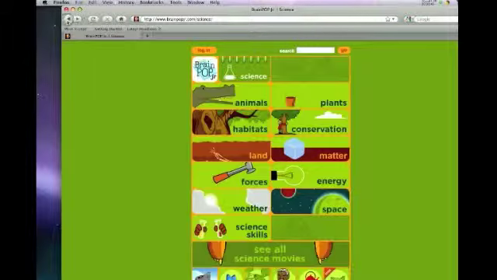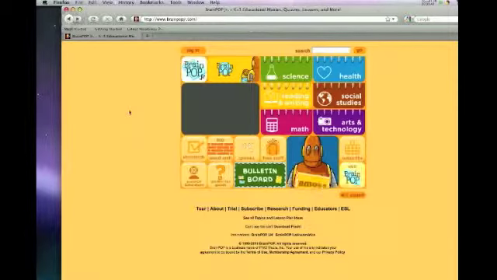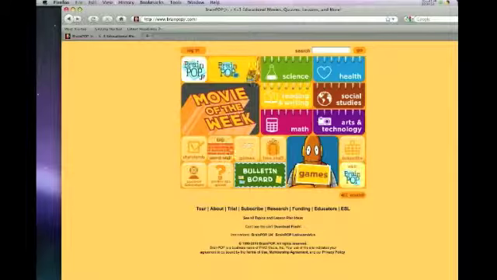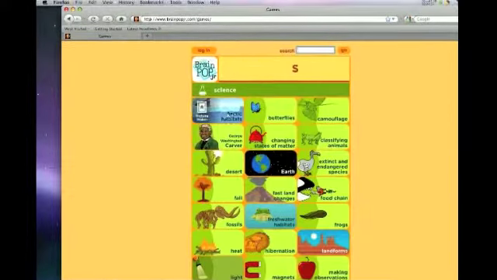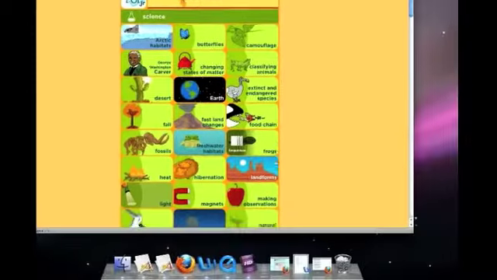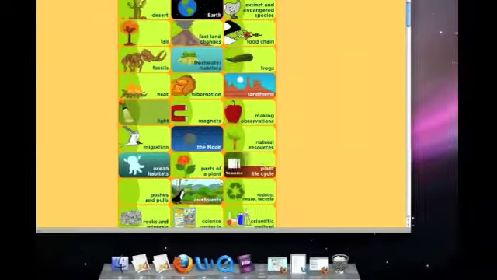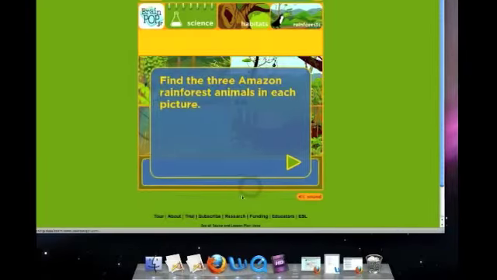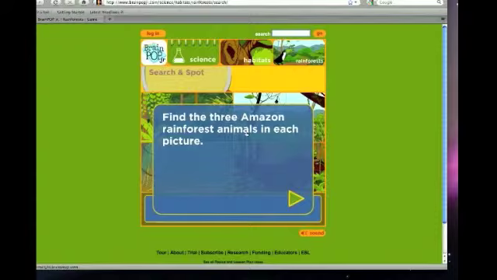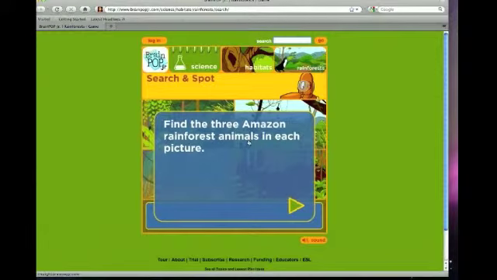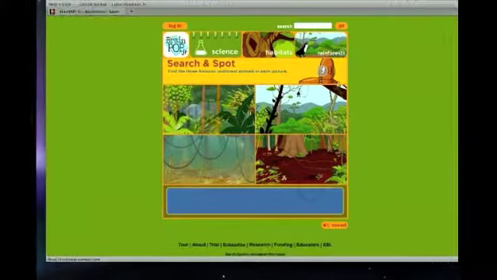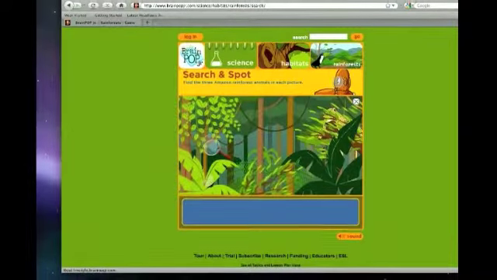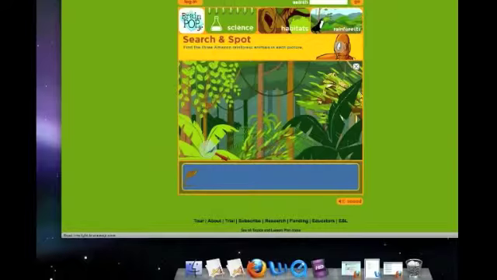But if you go back to where you were before, the one thing that's pretty different is that it also has games. And these games we thought were fun, and maybe even older kids might think that they're fun. But let's see if we can go down. And you can go down to rainforests. And on this game, you're finding the 3 Amazon rainforest animals in each picture. So it's really cool. It gives students a chance to test what they know in a fun, interactive way.